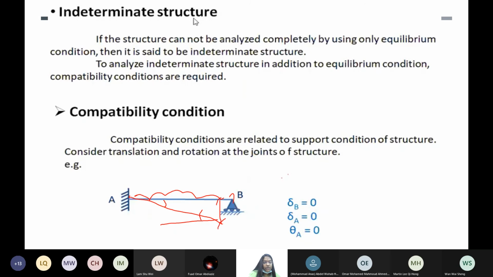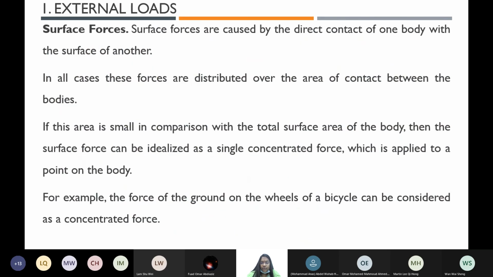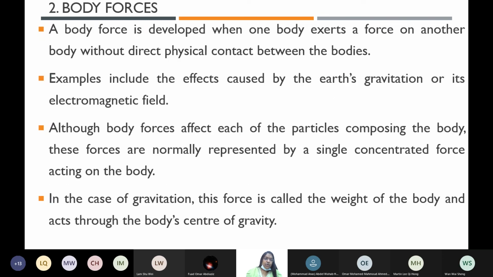This is called deflection at B. There is no deflection at A, so it will be 0. And then the angle produced, the deflection angle, all these things have to be calculated and have to be 0. It means it is stable: no displacement, no angle produced, no deflected profile, isn't it? Okay. Later we will do it on the whiteboard and I will explain. Now, shall we stop here? Already time over. Next, we move on to external.